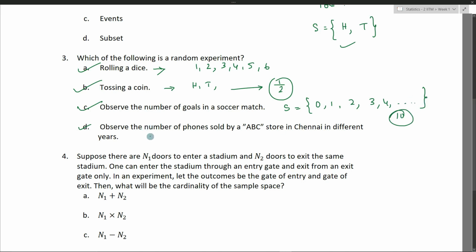Now, observe the number of phones sold by ABC store in Chennai in different years. Let's say they have sold N1, N2, N3, N4 phones in each year. Depending upon this previous data, we can predict or guess this amount, but we cannot say the exact amount of this number, right? It might depend on various other factors also, but this is also a random experiment. We cannot say with 100% certainty that the next value will be of a certain order.